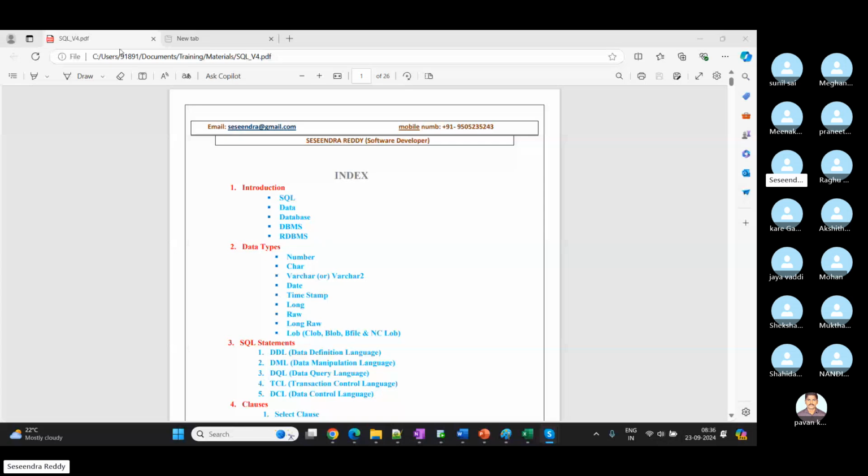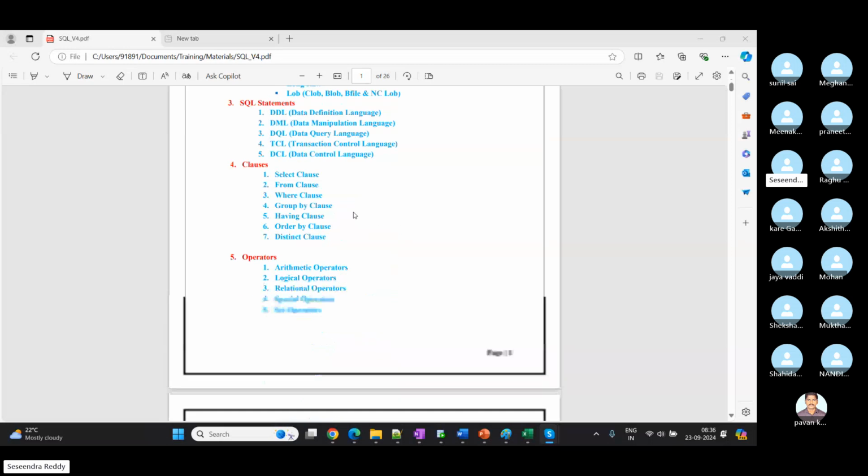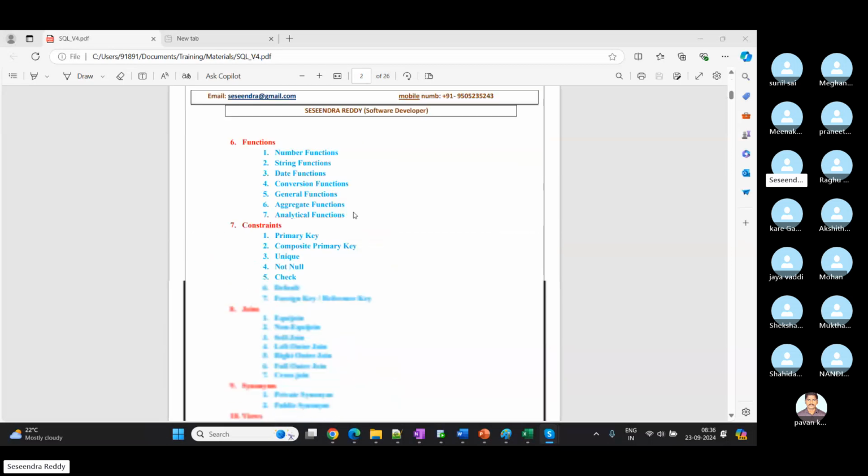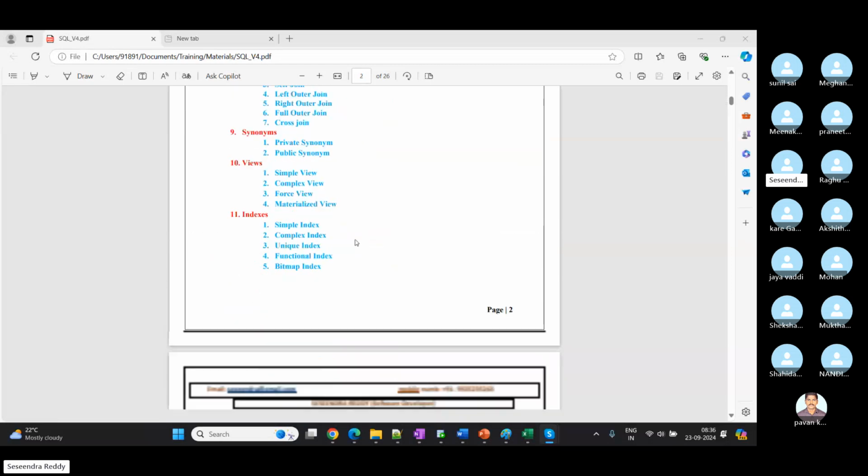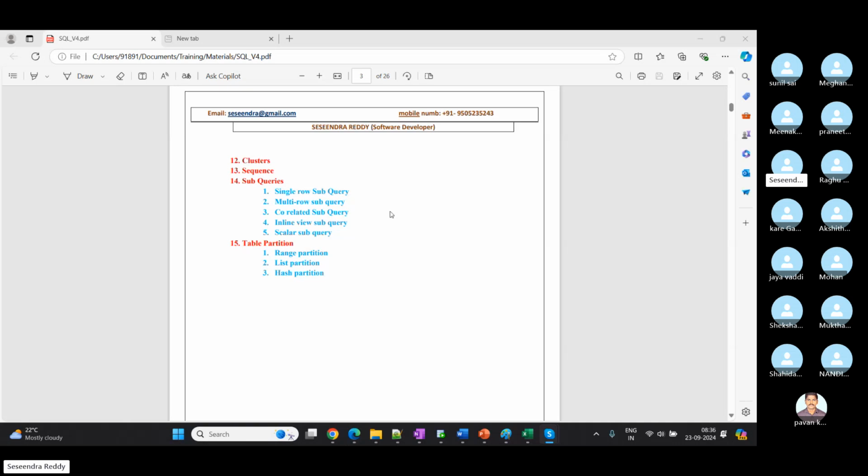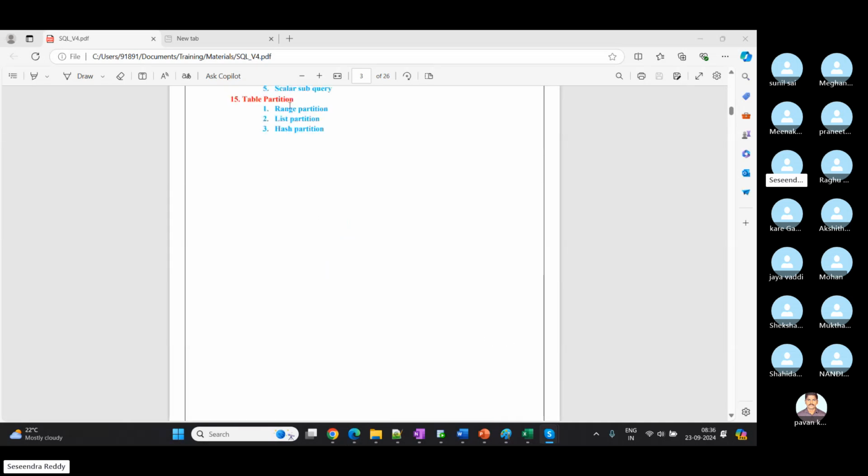So this one is our SQL material having 26 pages, right? And no need to worry about these 26 pages. We have a lot of examples and syntaxes in all these pages. Mainly we need to concentrate on these 15 concepts, I can say. Each concept will have 3 to 4 lines of